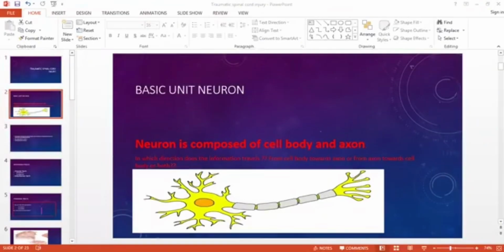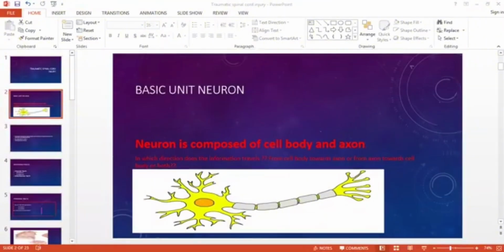So for those tracts, the cell bodies will be located in the brain. No, Sadaf, I'm asking about those tracts that are carrying information from the brain towards the spinal cord. For them, the cell bodies will be located in the brain. And for all those tracts that are carrying information from the periphery towards the brain, the cell bodies will be located in the spinal cord.